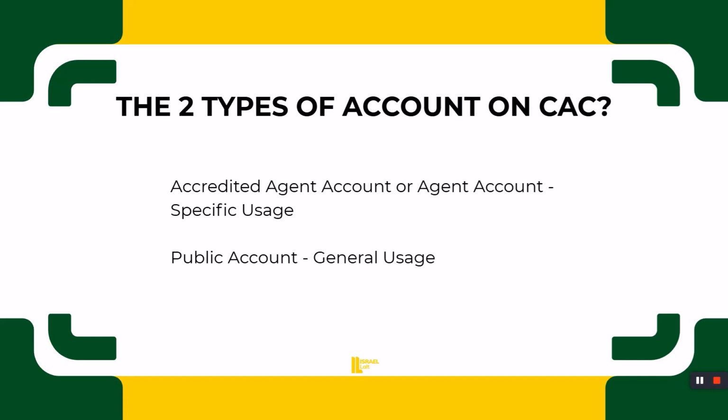So now, the two types of account on CAC. Number one is the accredited agent account, or you can call it the agent account. I wrote in front of it: specific usage. This means that only lawyers can have this type of account.